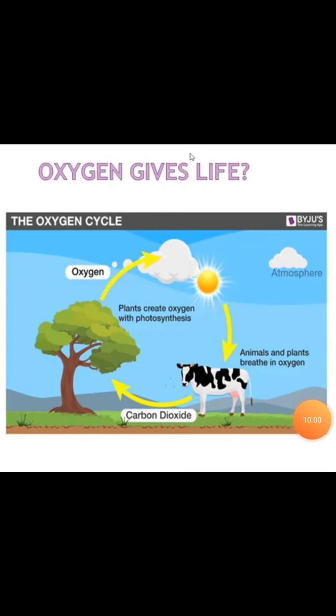Now the last, the oxygen cycle, gives us life. Oxygen is given out by the plants. When we give out carbon dioxide, then the plants and the trees take in the carbon dioxide and give us oxygen.